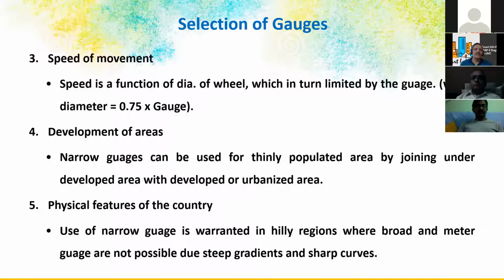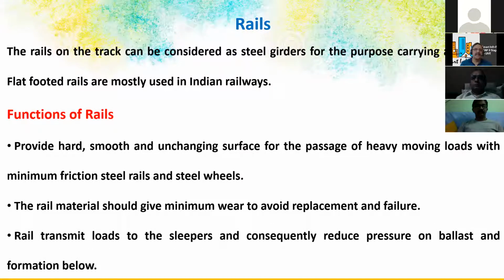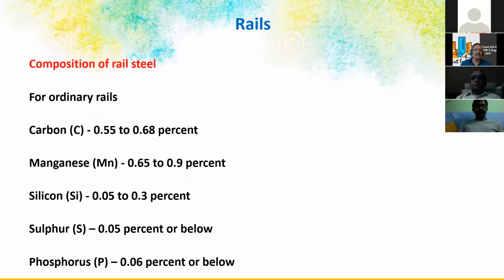Then there is the speed of the movement, the development of areas, physical features and the function of the rails. The function of the rail is to transmit the wheel load from the axle to the sleeper, the sleeper to the ballast, the ballast to the subgrade, and the subgrade to the natural grade.